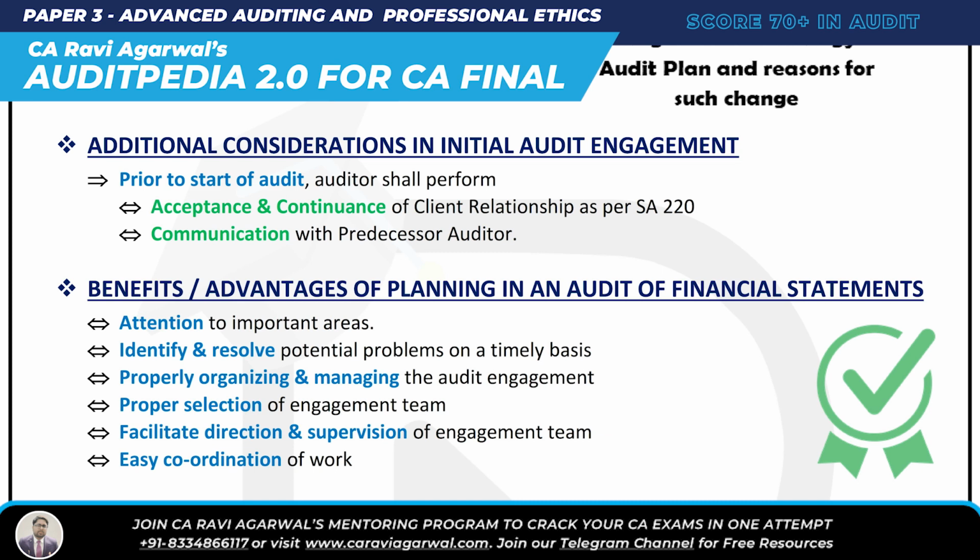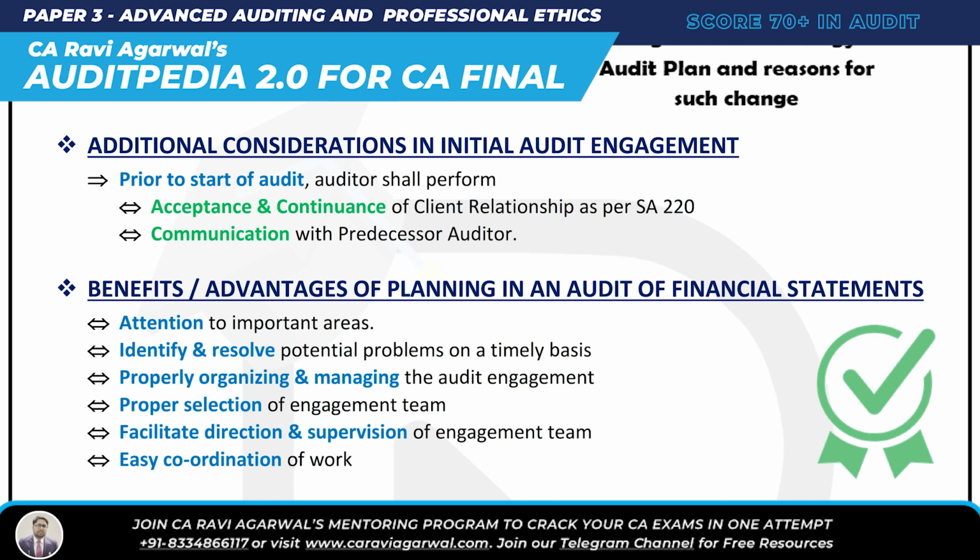AIM. A is attention to important area. I is identify potential problem on timely basis. M is managing the audit engagement. If you plan, you are able to manage the audit engagement. AIM is done. CS. What are we studying? We are studying the advantage or benefit of planning in an audit of financial statement. AIM, CS. A is attention to important areas. I is identify potential problem on timely basis. M is managing the audit engagement.